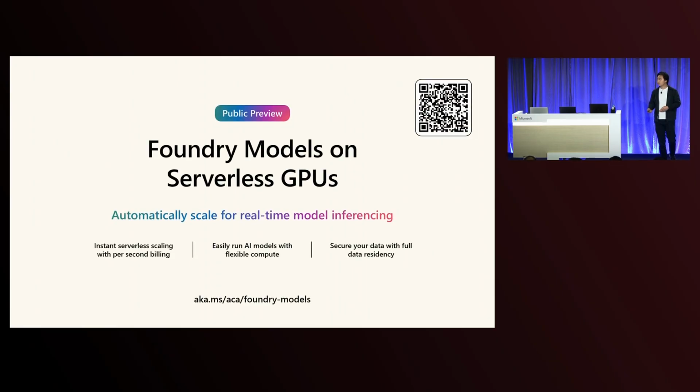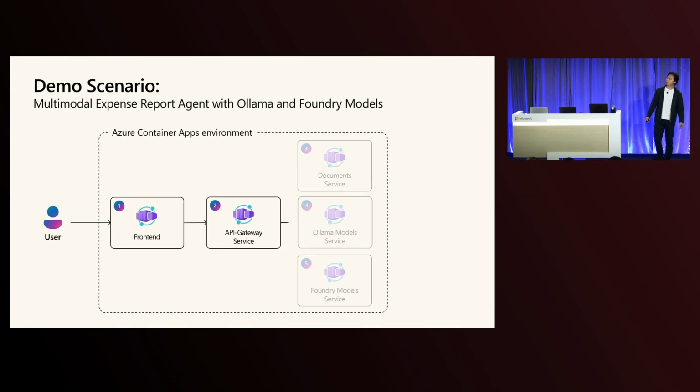And that gets us to one of our biggest announcements this week. So this week, we announced public preview for Foundry models on serverless GPUs. This is in the theme of integrating with all of these different options for deploying your models to serverless GPUs. And we're basically making a turnkey option for you to be able to deploy Foundry models to ACA with just one command. With that, all the models that you're deploying from Foundry will be deploying straight to your container app environment. This means that there are no endpoints external to your environment. The models themselves are running within container apps in your environment. You can integrate it with your own networking, your own security. You have full control.